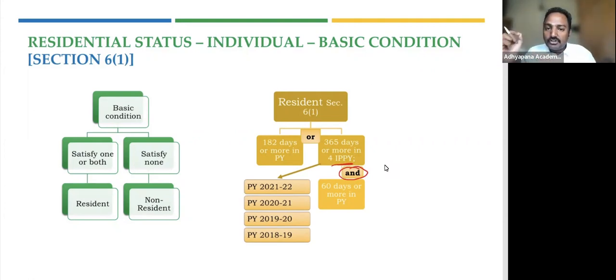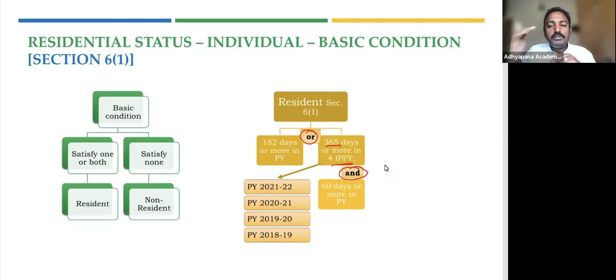So: 365 days or more in the 4 immediately preceding previous years, and 60 days or more in the previous year. For the relevant year, that is 1st April 2022 to 2023, he must have stayed at least 60 days here in India. Apart from that, for the last 4 years, from 1st April 2018 to 31st March 2022, he must have stayed at least 365 days. If he is satisfying this condition, then also he will be called a resident. So there are two basic conditions, and he must satisfy at least one. That's why this is an 'or' condition.